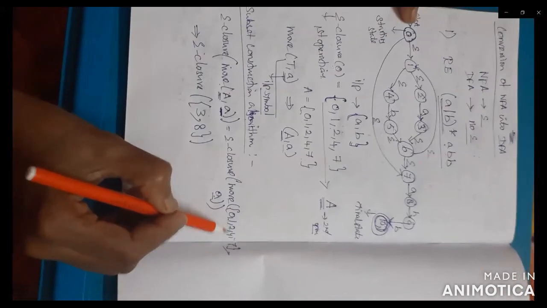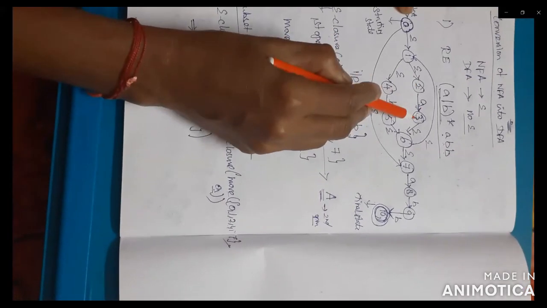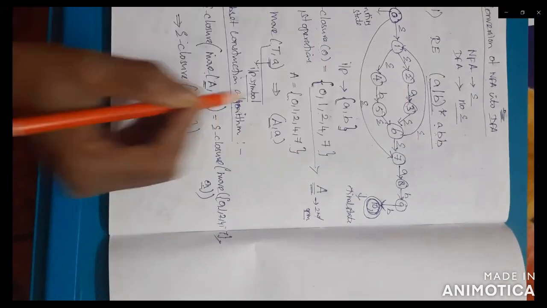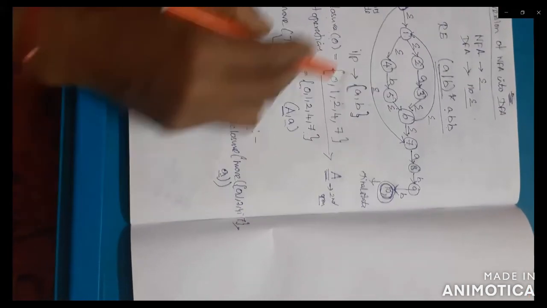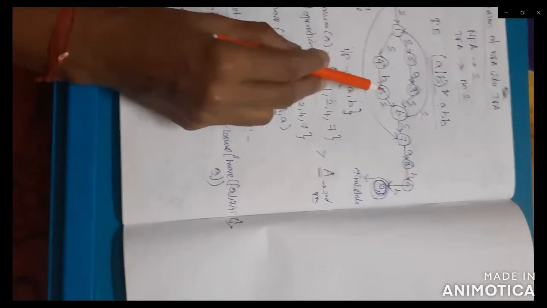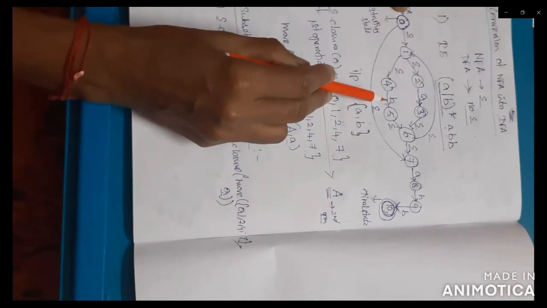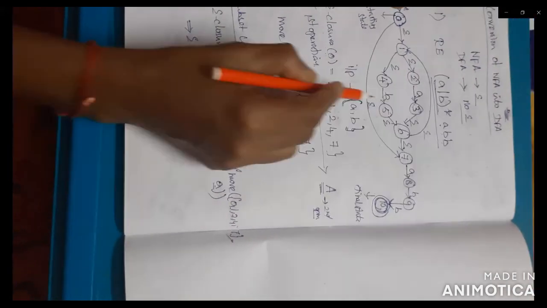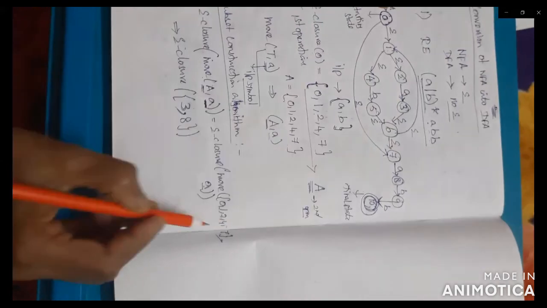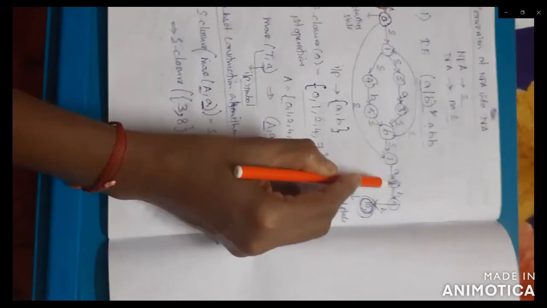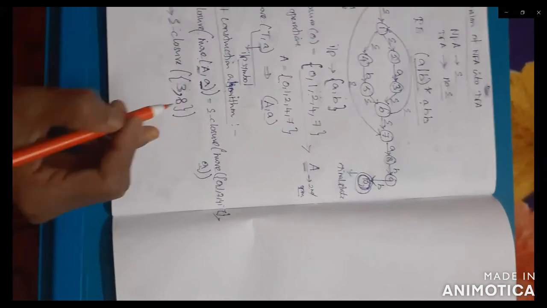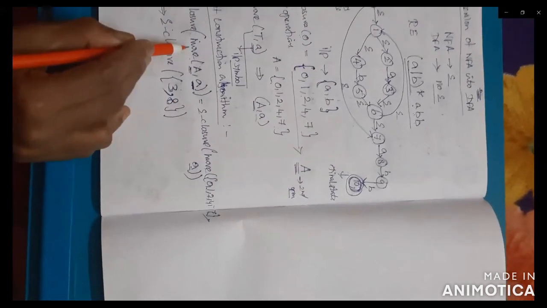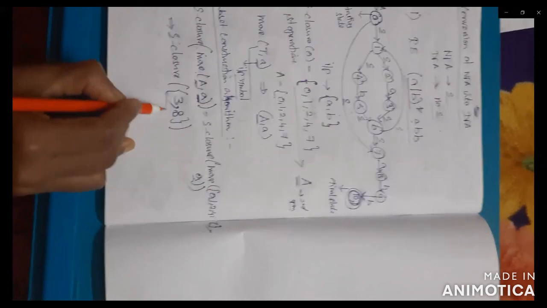Next you have to check for 2. 2 can move to the next state 3, and the input symbol is a. So now I add the value for state 3. Then check 4. 4 can move to 5, with the input symbol b. Now you are checking only for a, so no need to add state 5. Next thing, 7. 7 can move to the next state 8. The input symbol is a, so I can add state 8. So the E-closure move of A comma a is 3 comma 8.